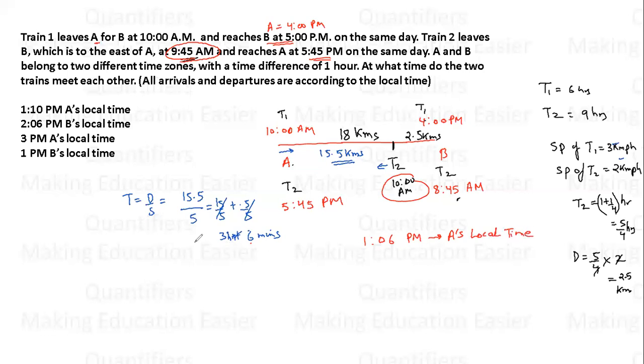Now just see the options. There is no such option. But all of you already know the point which we have discussed earlier. B का जो time है वो A से 1 hour ज़्यादा होगा. So if time at A is 1:06 p.m., time at B will be 2:06 p.m. तो 2:06 जो time होगा, that will be B's local time. So either the answer will be this, or you can say this. So answer will be option number 2.